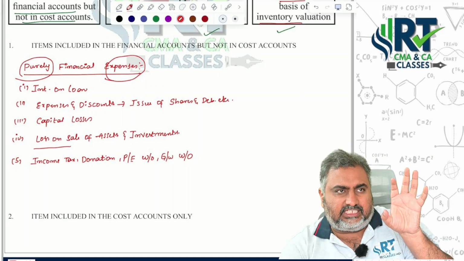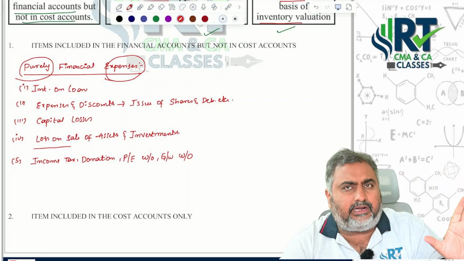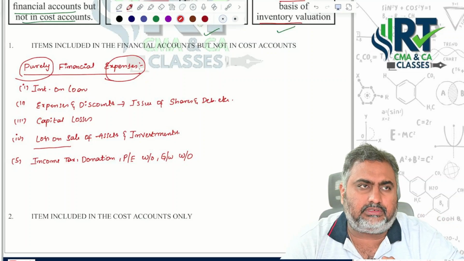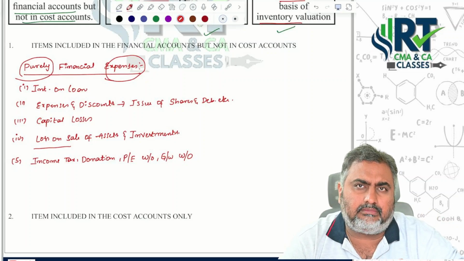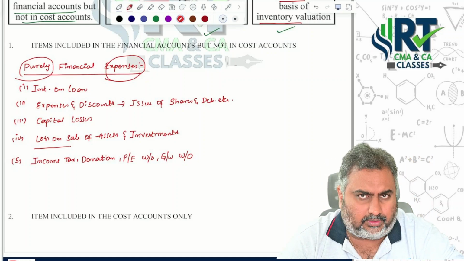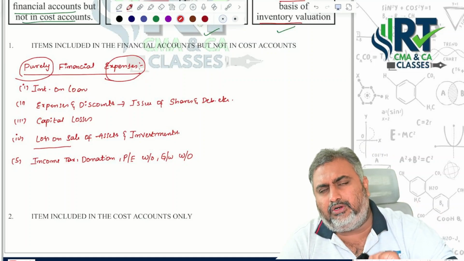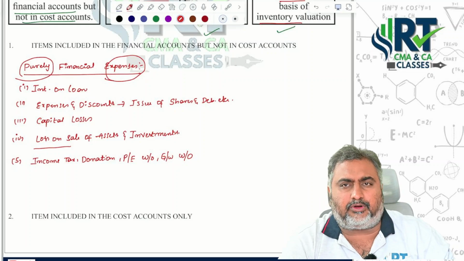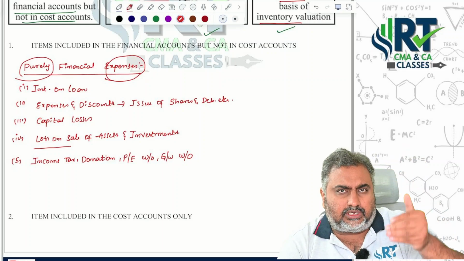See, sir, these expenses are only recorded under financial books but not under the costing books. That leads to what? Automatically, costing profit is more than the financial profit. So then what do we do? To make costing profit equal to financial profit, you are supposed to reduce the costing profit.